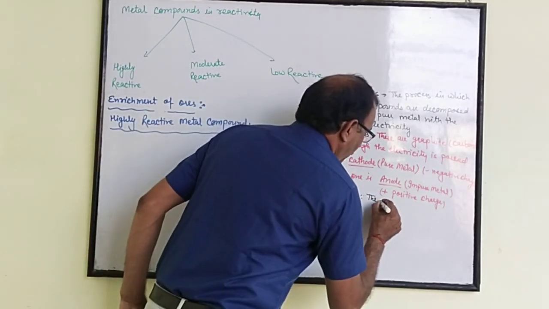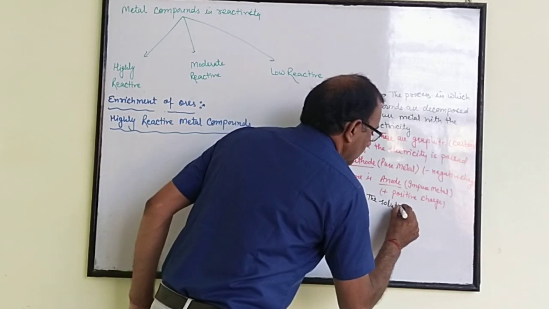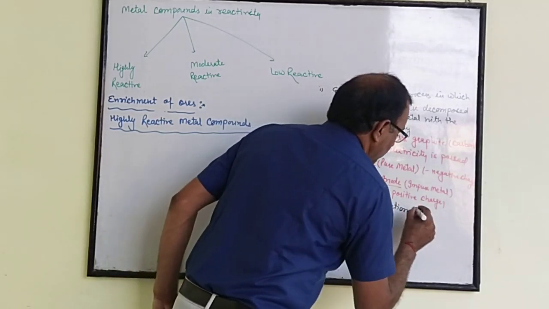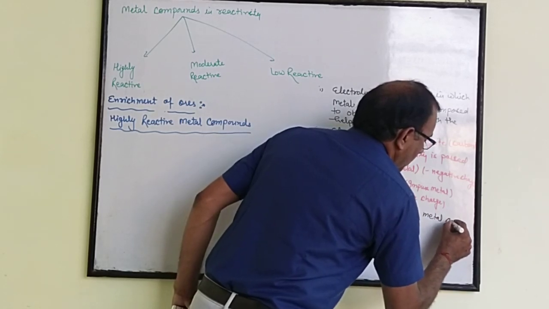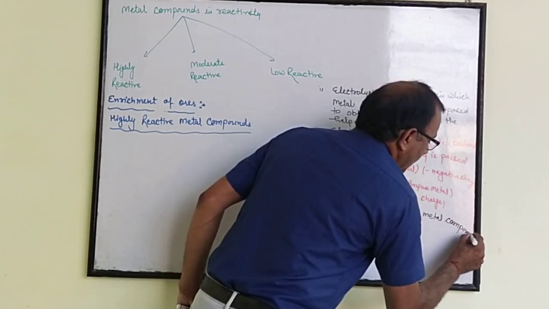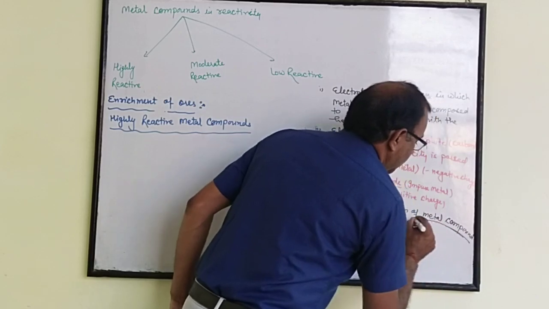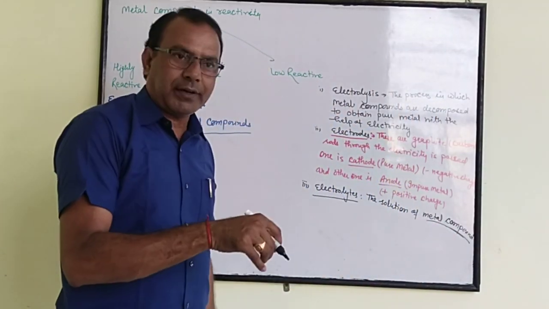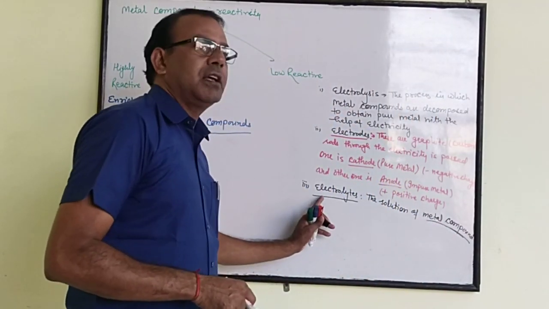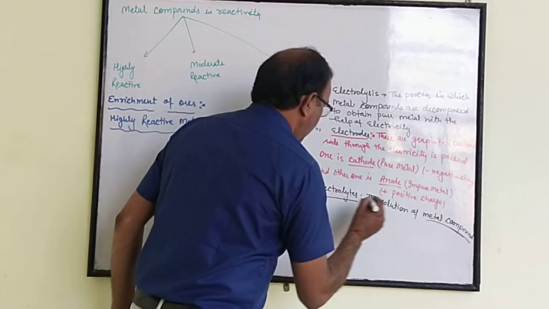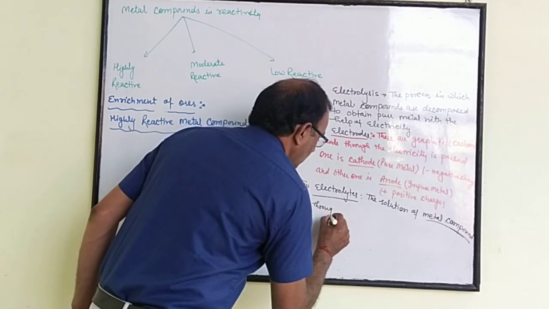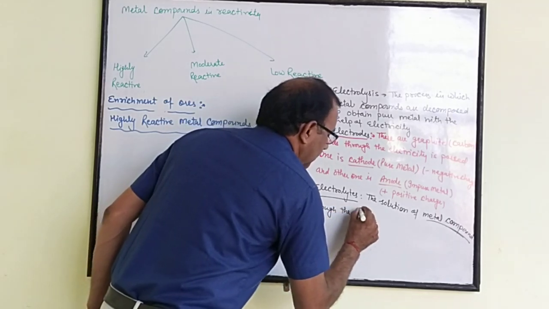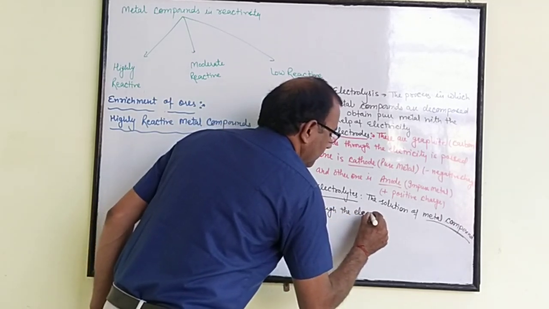The solution of metal compound, or we can say that metal compound is mixed in powder form to the water, that solution is known as electrolyte. Through the metal compound, electricity is passed.